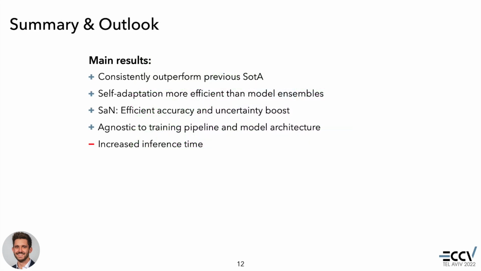To summarize, we find that self-adaptation improves out-of-domain generalization accuracy of state-of-the-art methods. We further obtain an efficient accuracy and uncertainty boost by using our self-adaptive normalization. We show a robust and strong accuracy improvement agnostic to training pipeline and model architecture. While we still suffer from increased runtime, we offer a cost-effective runtime accuracy trade-off.